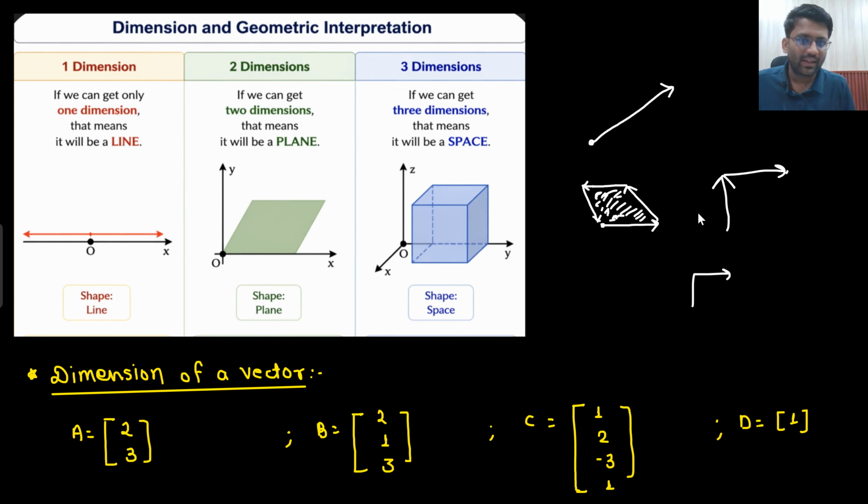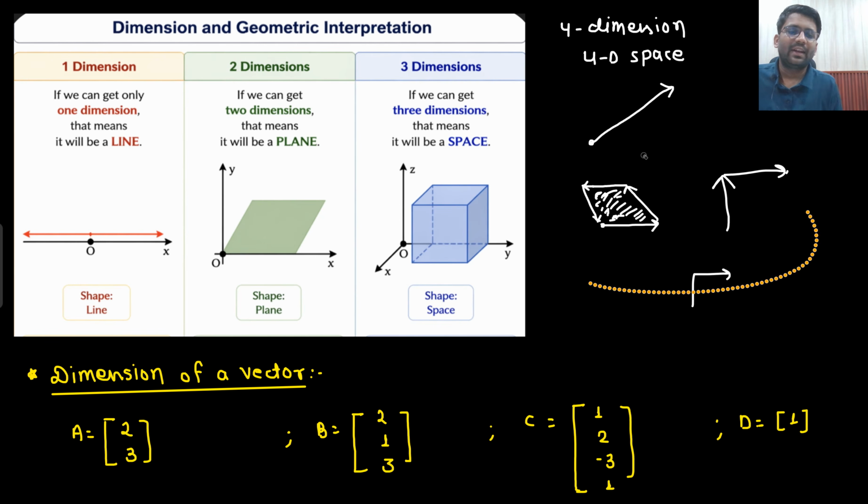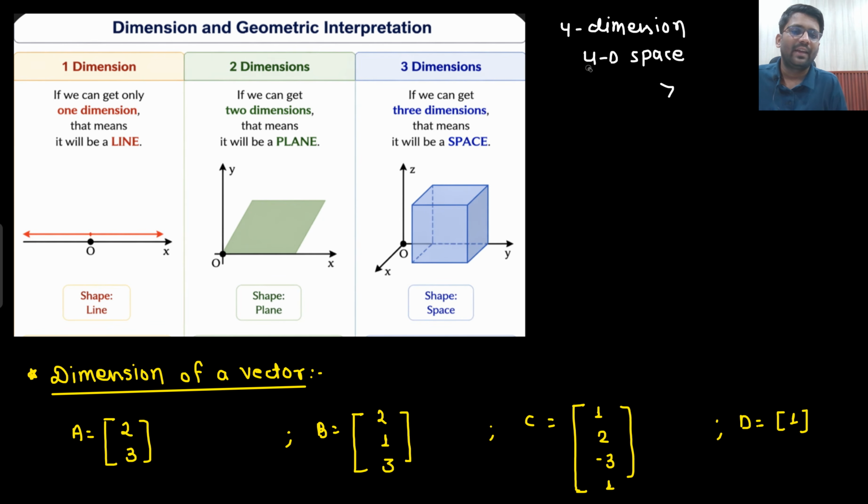Firstly you are on the line, then you are on the plane, and then you are coming into the space. So if there are three dimensions, then what will it represent? It will represent the space. Let us say there are four dimensions, which we are not able to visualize, but if there are four dimensions, then what will you say? That will be 4D space. The name will be given 4D space. If there are n dimensions, the name would be ND space.